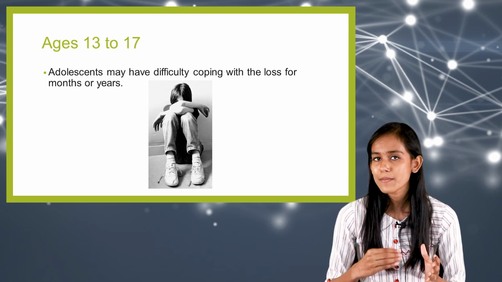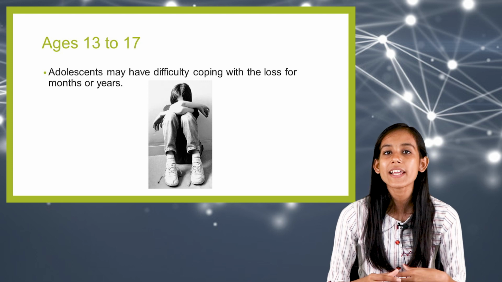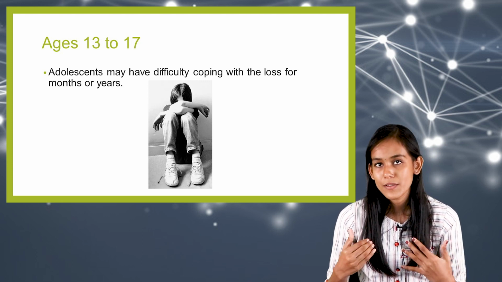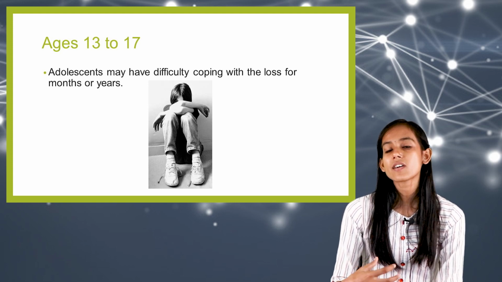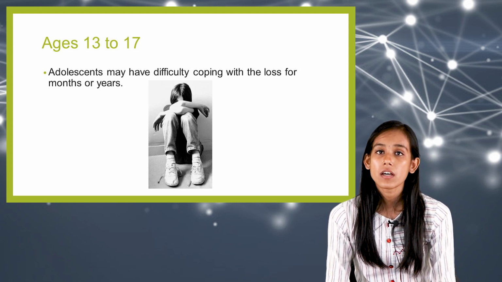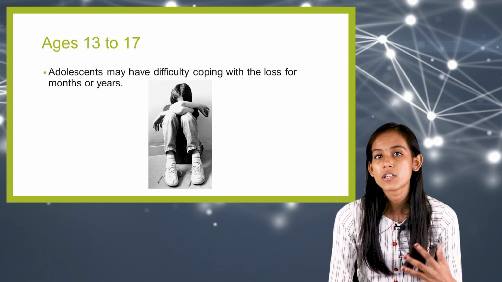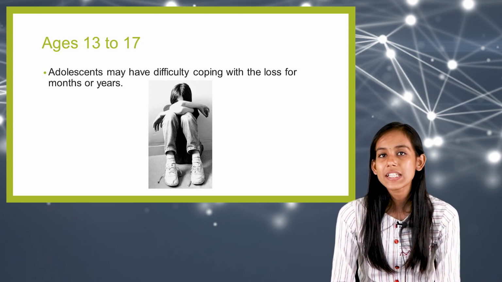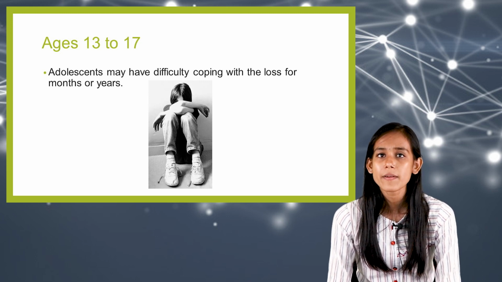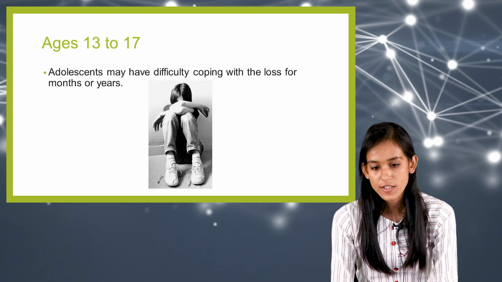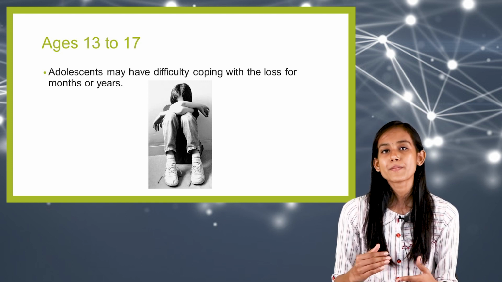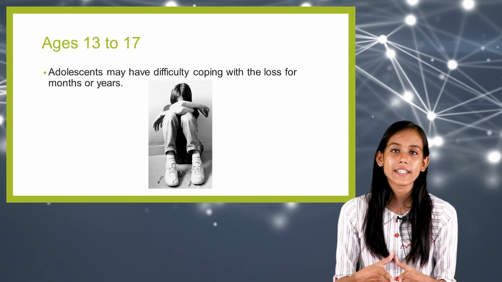So in this age group, when they undergo grief, they become more easily distracted. And we can see both things, they may perform better in school, or they may perform worse in school. Both things can be seen, it depends on the child. And they display strong mood changes, and along with that there might be difficulty in sleeping and eating. So these are the grief reactions according to ages.